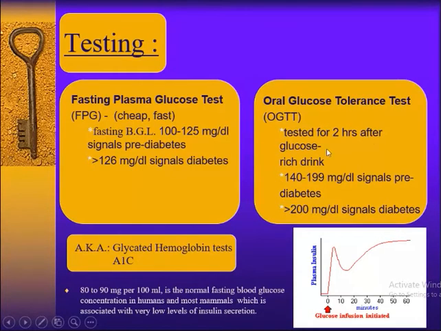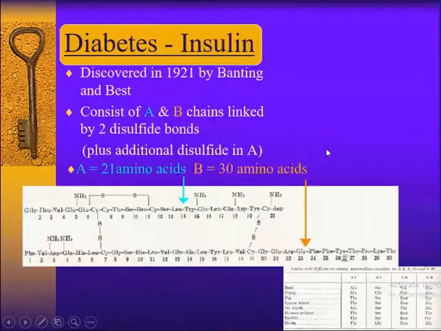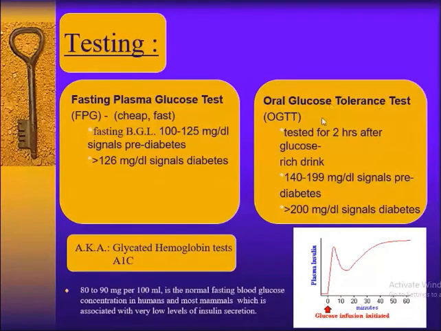And we can do the oral glucose tolerance test, testing glucose at 2 hours after a drink with glucose. It should be 140 to 190 milligram per dl, and if greater than 200, then it is diabetes mellitus. You can see that the plasma glucose level and insulin release are biphasic. I discussed this yesterday also. There is a peak, then again a constant level of insulin after blood glucose infusion. This is the biphasic release of insulin.